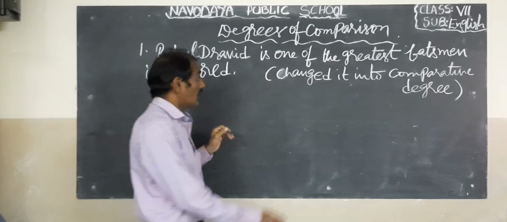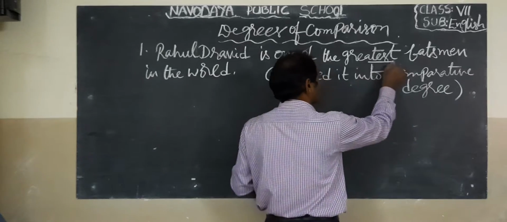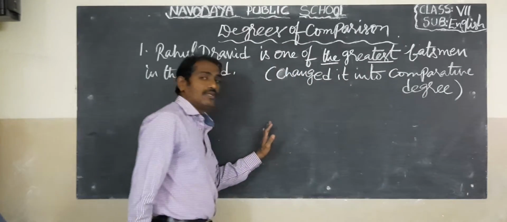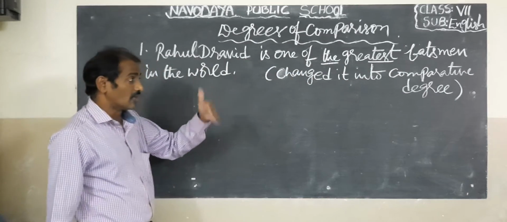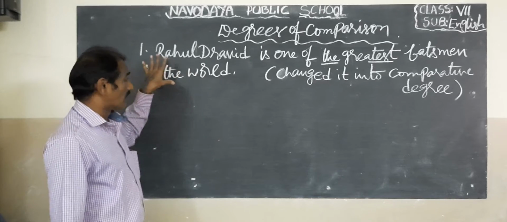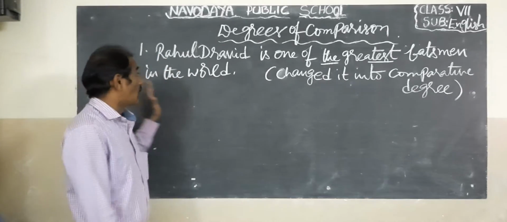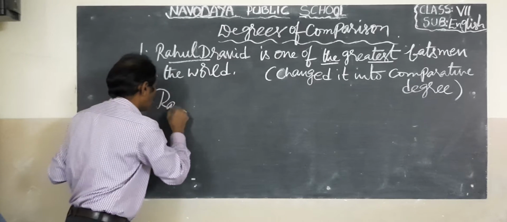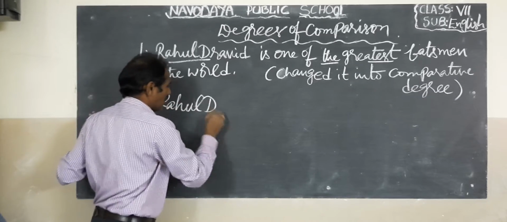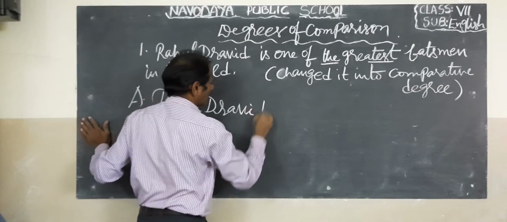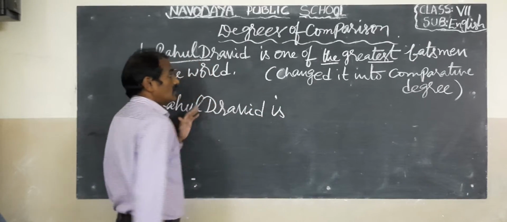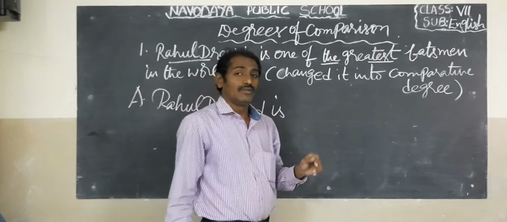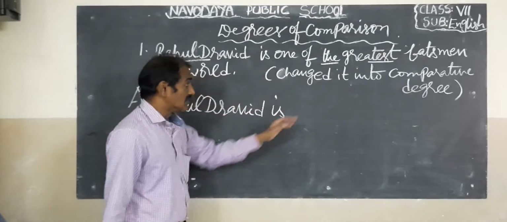How? Adjective plus est, the greatest, is the superlative degree, so it should be changed to the comparative degree. We write the subject as it is: Rahul Dravid is.